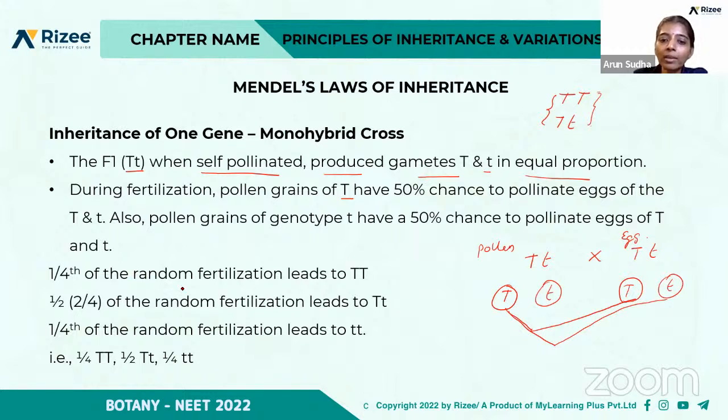So 1/4 of the random fertilization leads to TT, 1/2 leads to heterozygous Tt, and 1/4 leads to homozygous dwarf tt, right? So this is the ratio of a monohybrid cross.